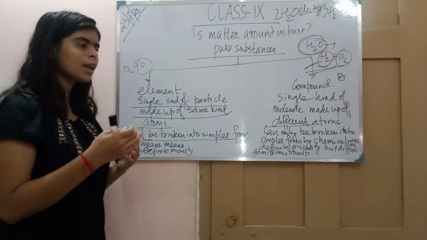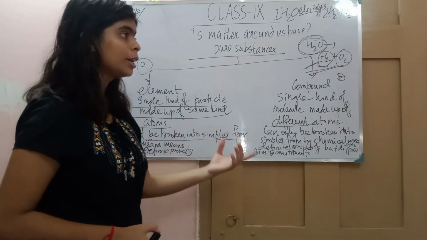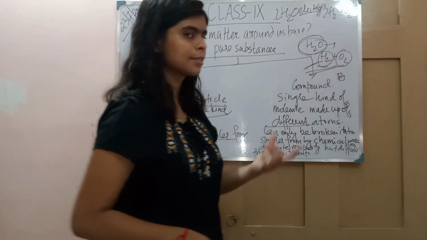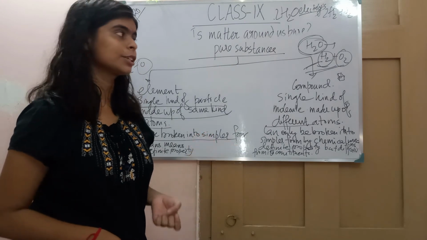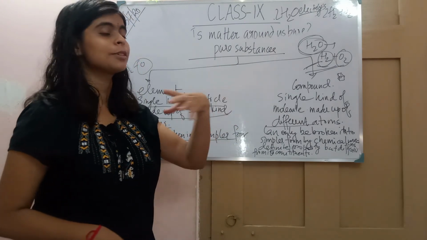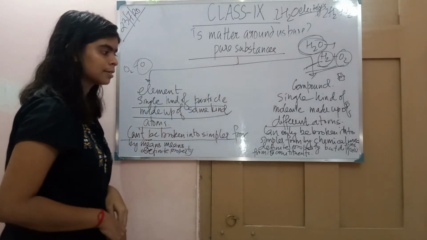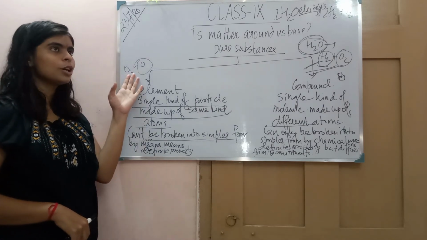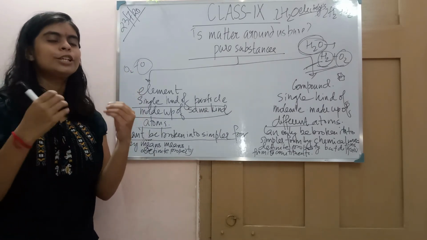But here you are getting two different elements, and these two elements have different properties. But even after breaking O2, you won't find a new property.